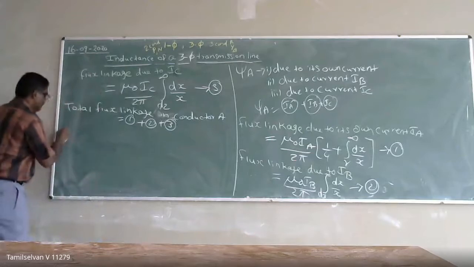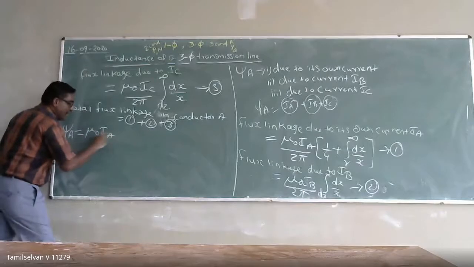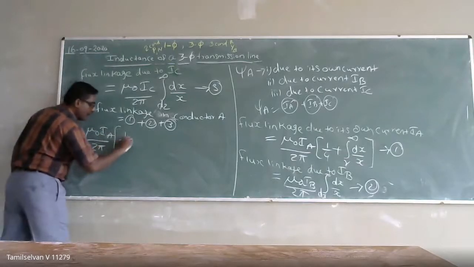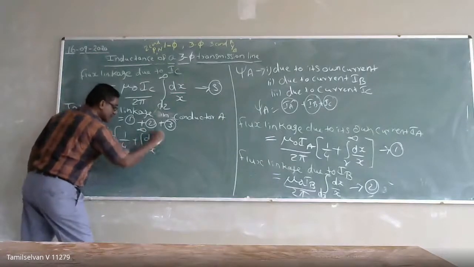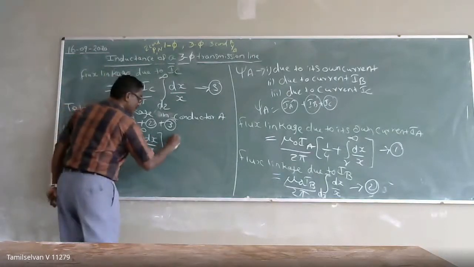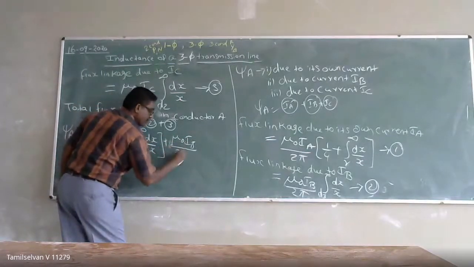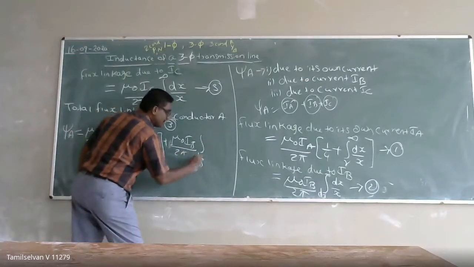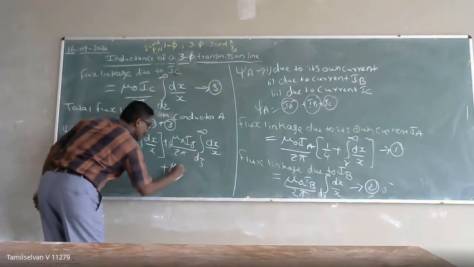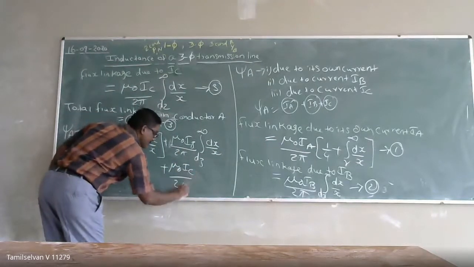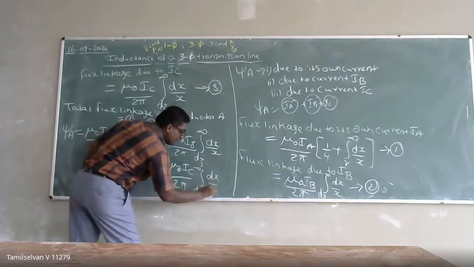It means the flux linkage in conductor A will be equal to mu naught IA by 2 pi, times 1 by 4 plus integral of r to infinity dx by x, plus mu naught IB by 2 pi integral of D3 to infinity dx by x, plus mu naught IC by 2 pi integral of D2 to infinity dx by x.